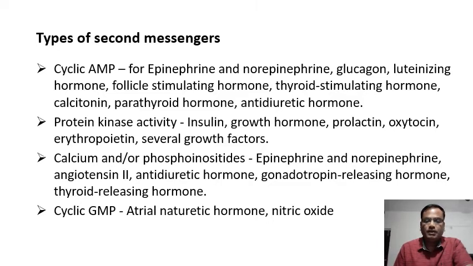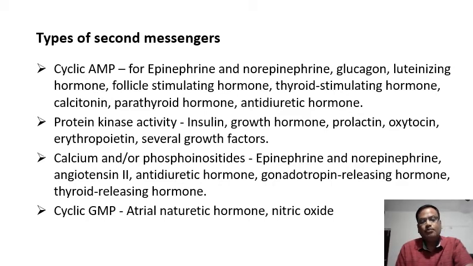Another second messenger system is protein kinase activity. Hormones like insulin, growth hormone, prolactin, oxytocin, erythropoietin, and many growth factors use this system.